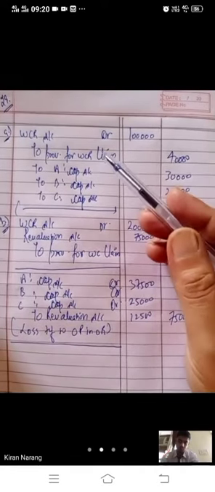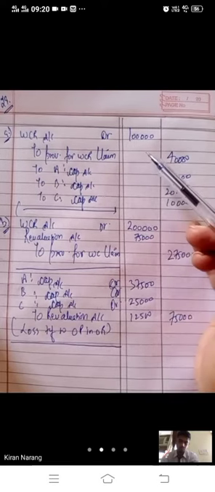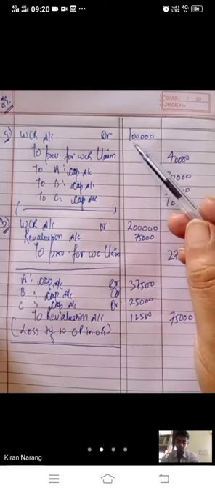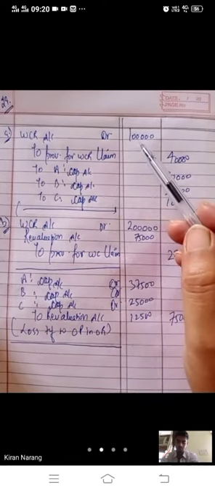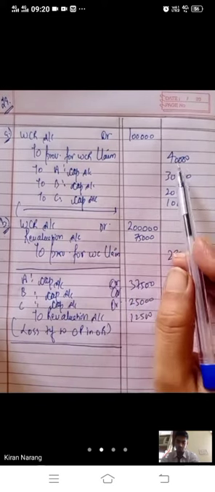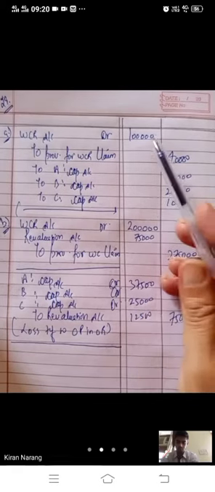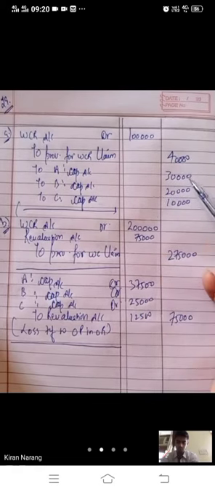Now बच्चे, illustration number 29 we have done. If workman compensation reserve is rupees 1 lakh and the claim against the workman compensation is 40,000, then what will we do? Workman compensation reserve is rupees 1 lakh. Out of this 1 lakh we will keep 40,000 for the provision for workman compensation claim. And 1 lakh minus 40,000, the remaining 60,000, will be distributed to old partners in old ratio.